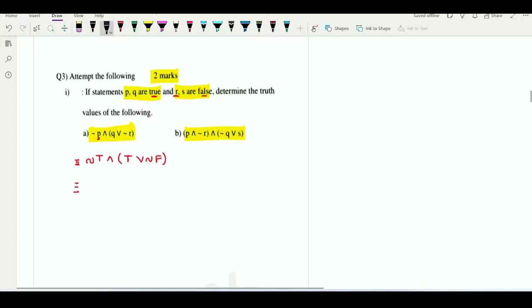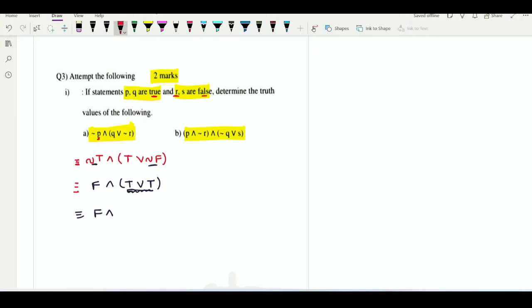Observe here, negation of true will be equal to false, and keep T as it is, and or also as it is. The negation of false will be equal to true. So then F, keep it as it is, and keep it as it is. Now let us simplify this bracket.